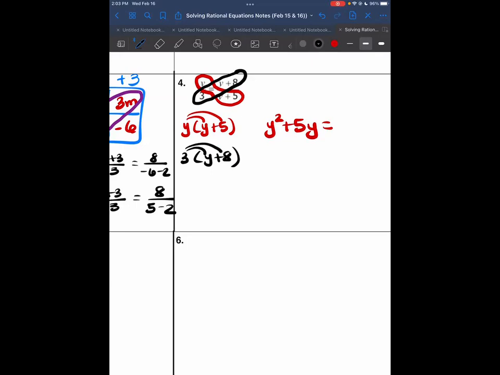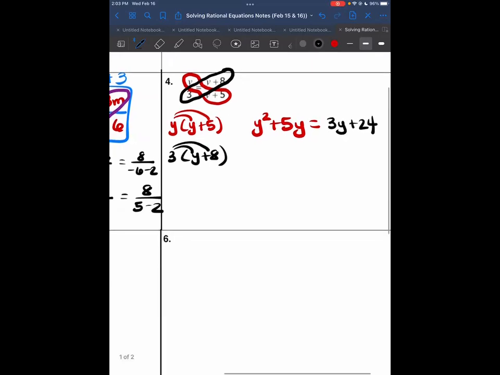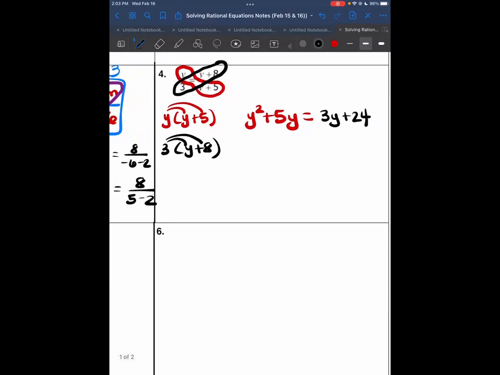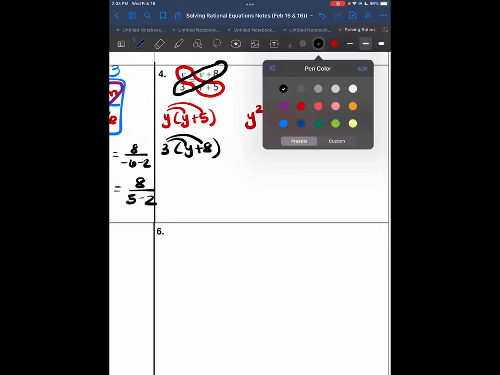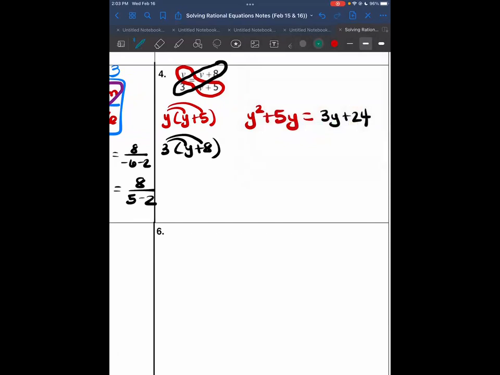When you distribute, you have 3y plus 24. And same thing, as soon as you see a y squared, move everything to the same side before you start doing any X method. So minus 3y, and then the 24, just move it, which makes it negative.